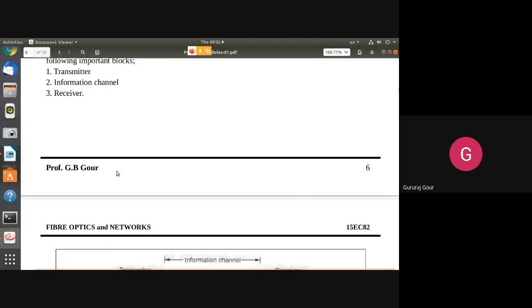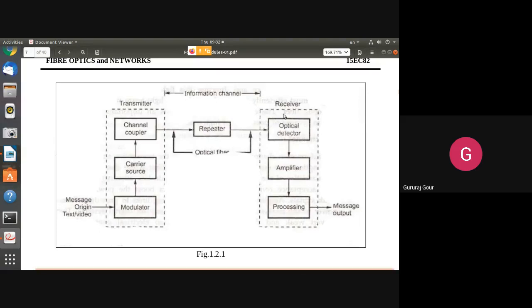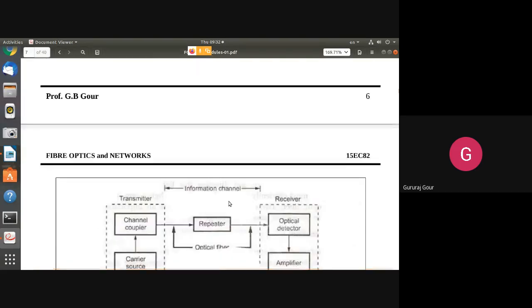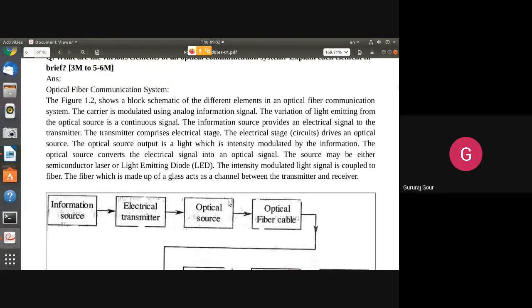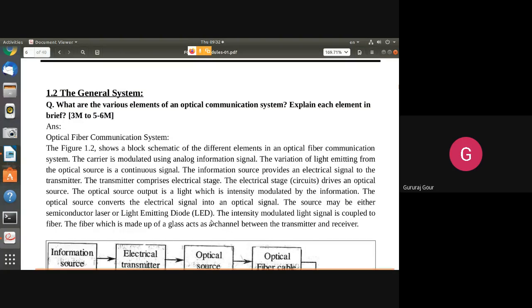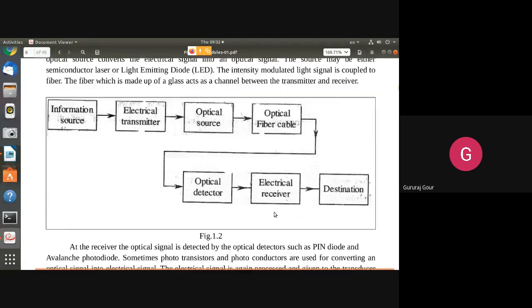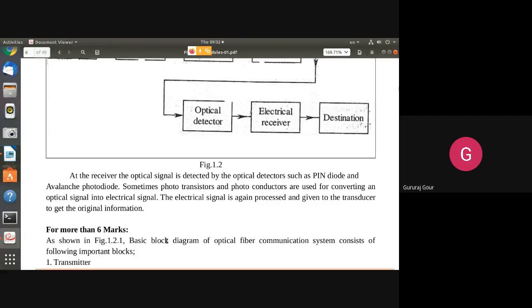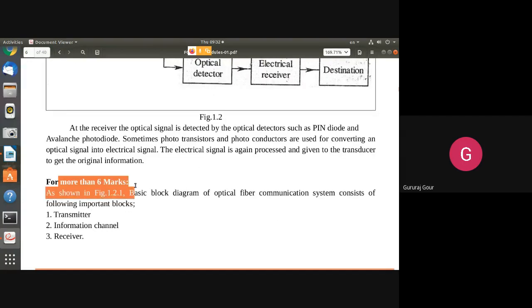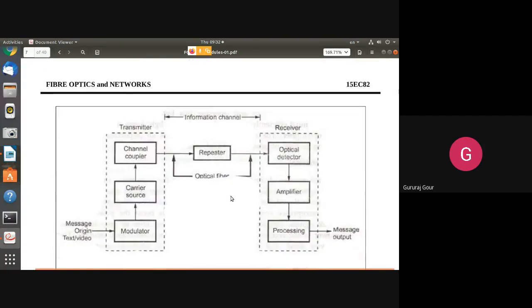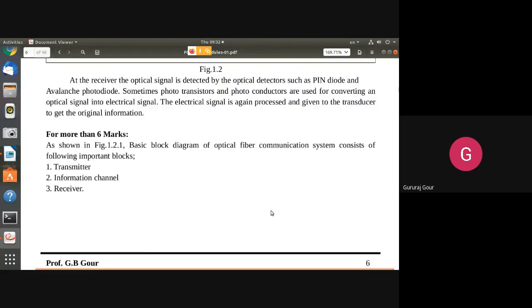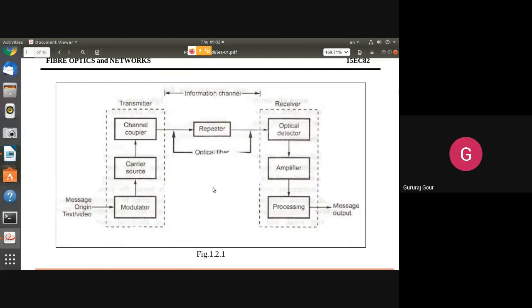The detailed explanation will be there with the detailed diagram. If the same diagram has been asked for up to 3 marks, you can write this much, which is sufficient. If it is for more than 6 marks, I have written it here: you have to draw this block diagram, not this one. A more detailed block diagram is there.